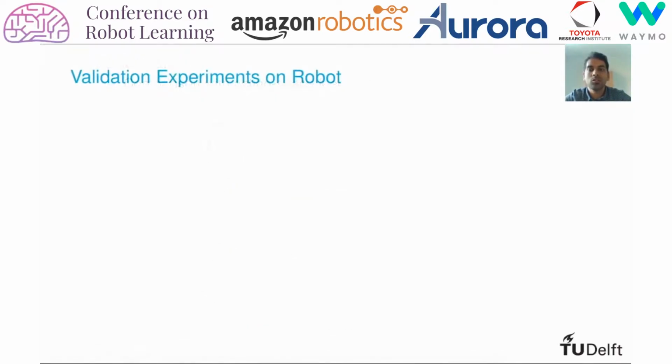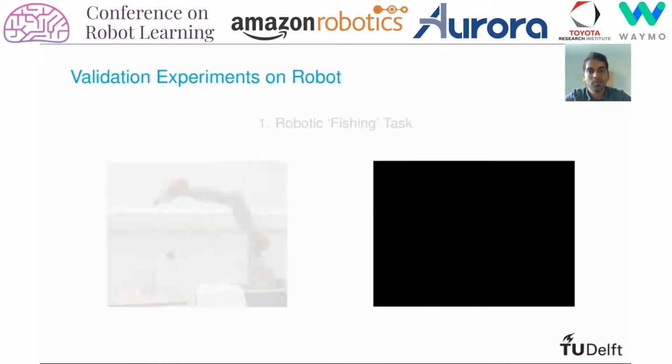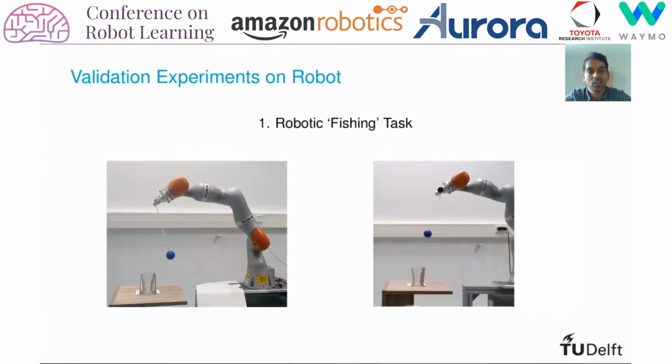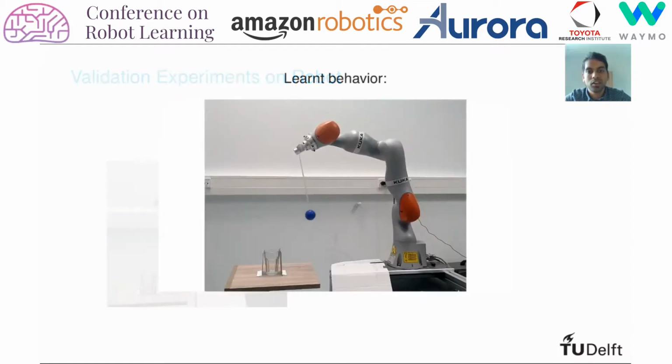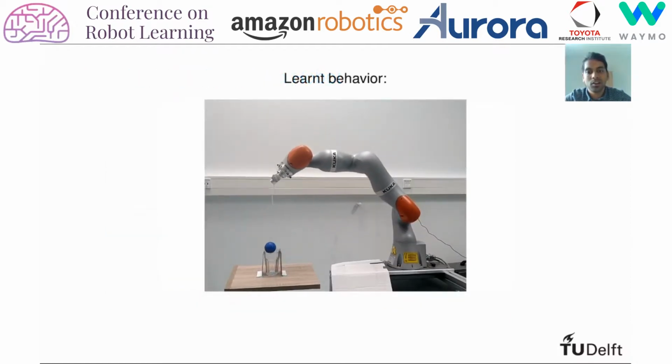Furthermore, we also validate TIPS for experiments on a real robot. First, we design a robotic fishing task where the robot has to swing a ball into a nearby cup. The feedback provided by the demonstrator is in the form of the Cartesian position of the end effector, while the actions move each of the joints of the robot. After sufficient training, the robot can learn to reliably place the ball into the cup after about 15 to 20